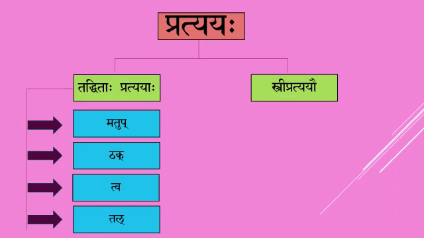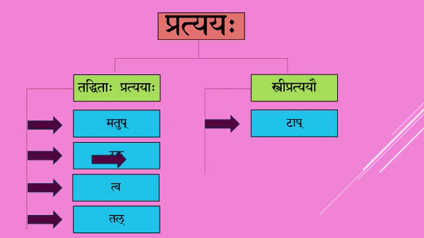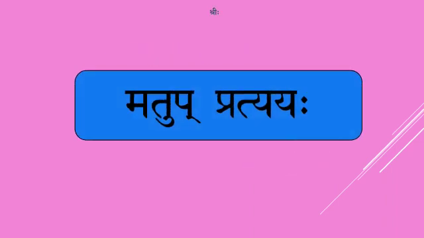Now we shall see the classifications of Stri Pratyaya. The first one, Tap Pratyaya, and the second one is Neep Pratyaya. Moving forward, the first one under the Tadhitaha Pratyaya is Matup.